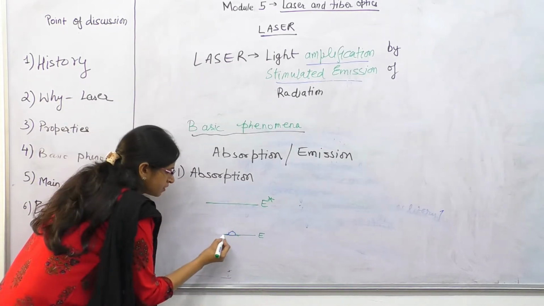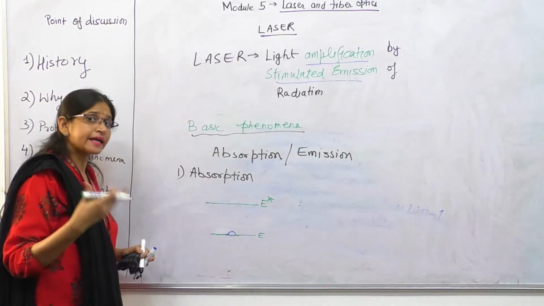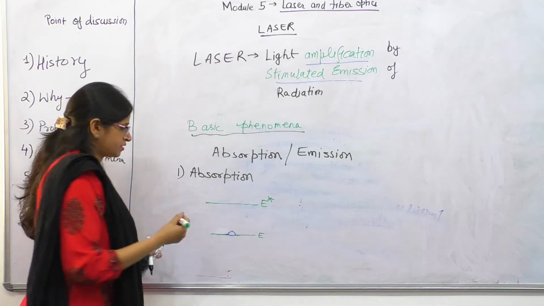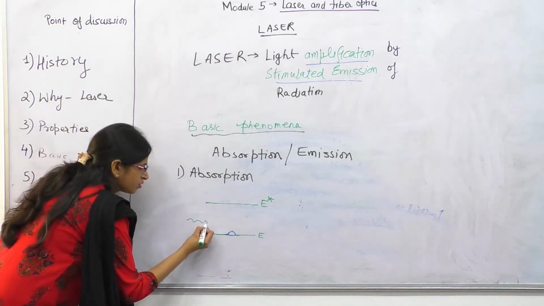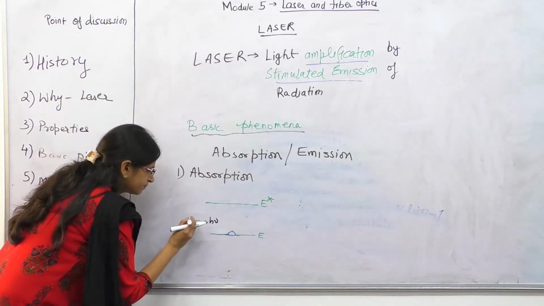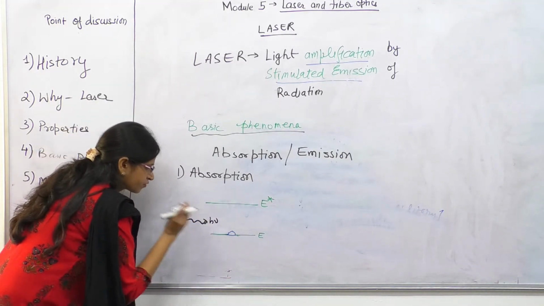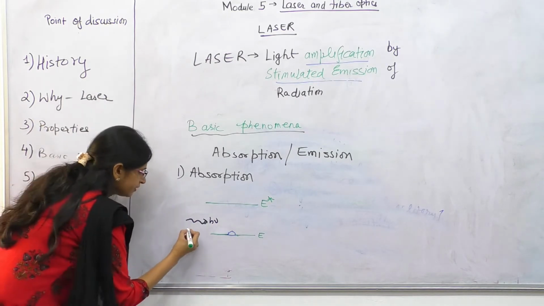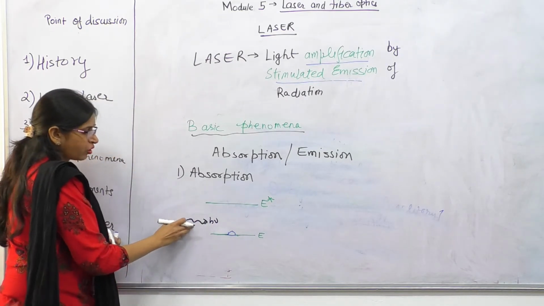Over here, that external energy source is a photon. What is it? It is hν, photon. So what will the photon do?